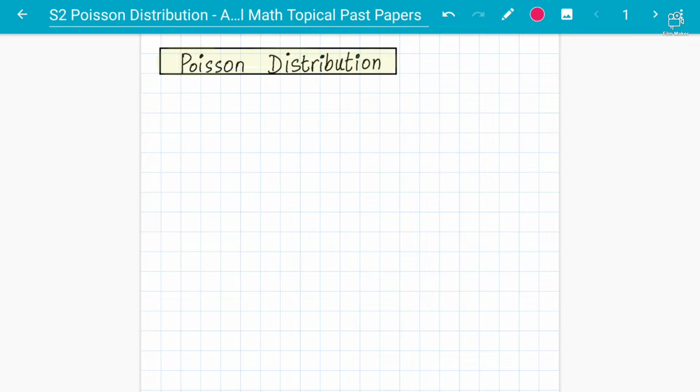Today is going to be our first lecture on Poisson distribution, and everyone needs to understand that, just like we have the binomial distribution and normal distribution in Statistics 1 (S1) of 9709 A-level mathematics, we have Poisson distribution in S2, the first chapter of Statistics 2. So what is Poisson distribution and when can we apply it?